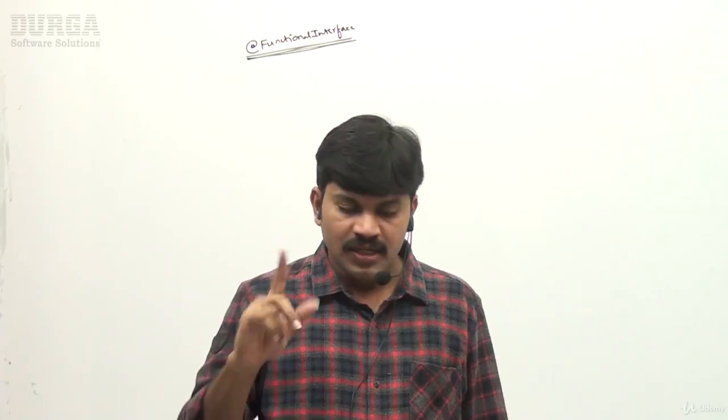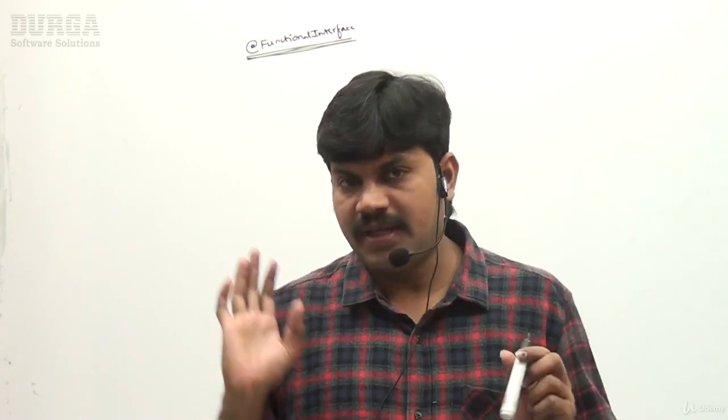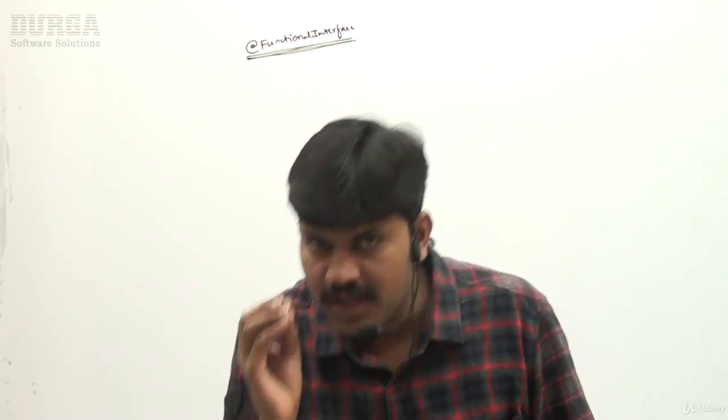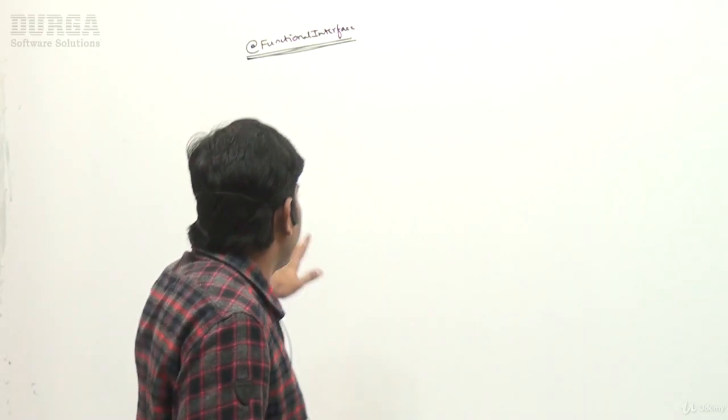There may be a chance to be asked in the interview, what is the purpose of the @FunctionalInterface annotation? To indicate the interface explicitly as a functional interface. Who is going to use this information? The compiler, at the time of compilation. Whether you are declaring a single abstract method or not, the compiler is going to check. If you are doing any mistake, immediately you are going to get a compile error. That is the purpose of the @FunctionalInterface annotation.